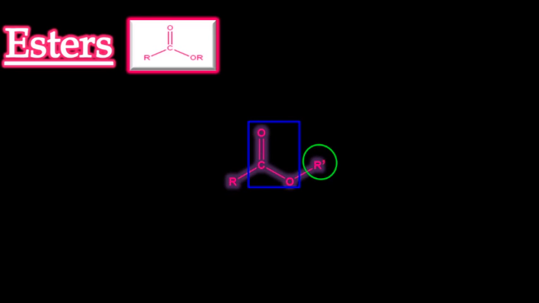Esters. Esters feature a central carbonyl group that is bonded to an oxygen atom. The oxygen is then bonded to a carbon, and the carbonyl carbon is bonded to either a carbon or a hydrogen.